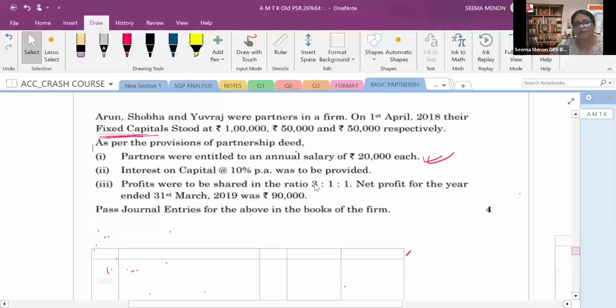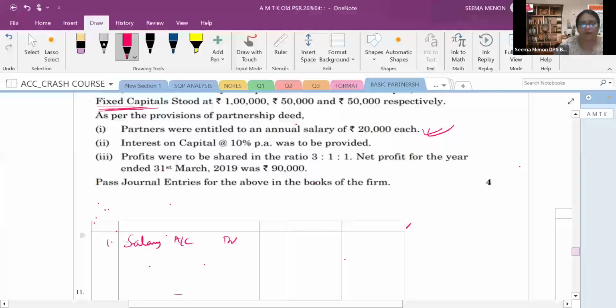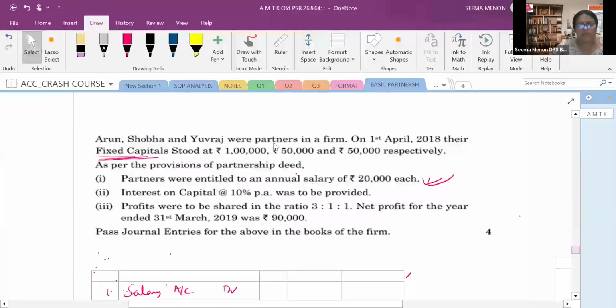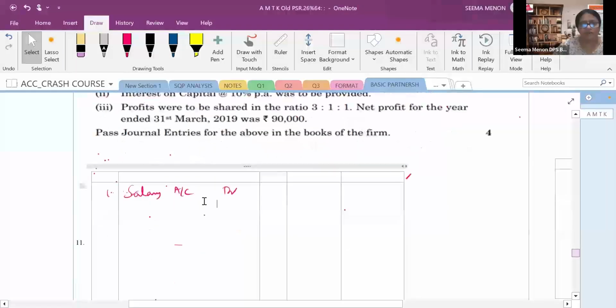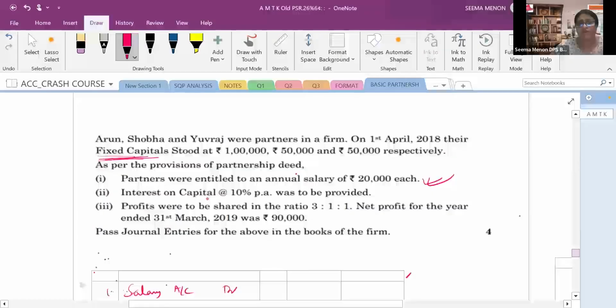So what will we write? Salary account debit. You will write salary, as it is an expense. Salary account debit to, who are the partners? 3 partners. Now I am using the short forms Arun, Shobha and Yuvraj, to Arun's current account. That is how you will write it, because in the question the word fixed is there. That is very important. If you write Arun's capital account, you will not get the mark. That is very important to understand.